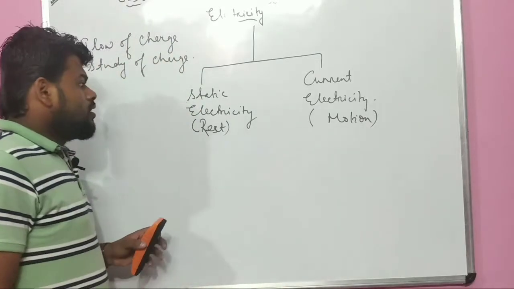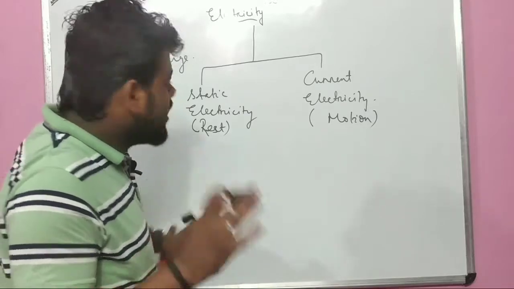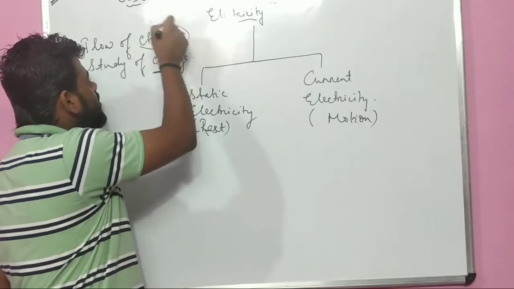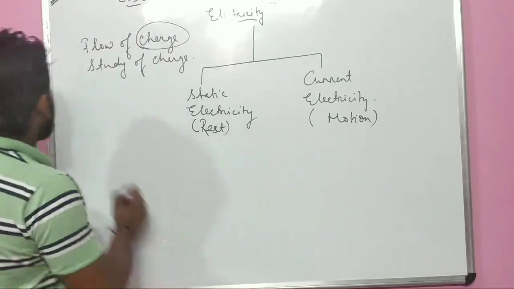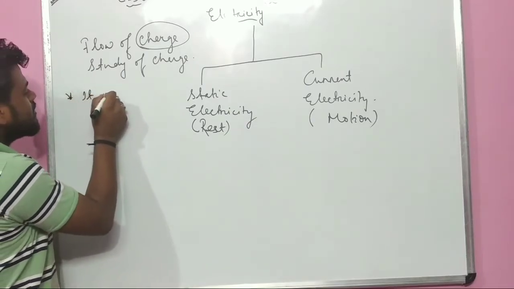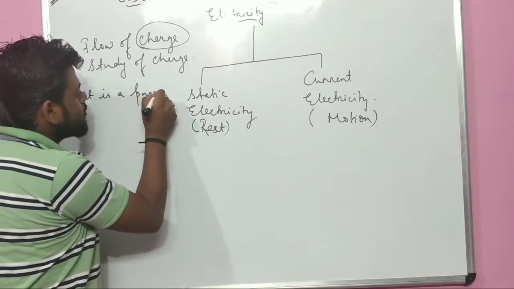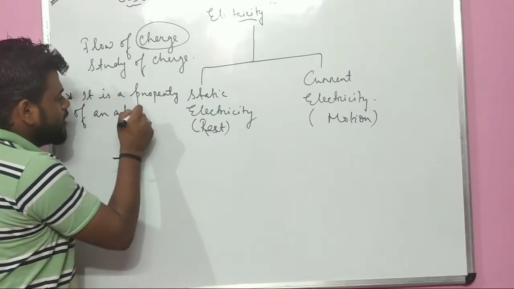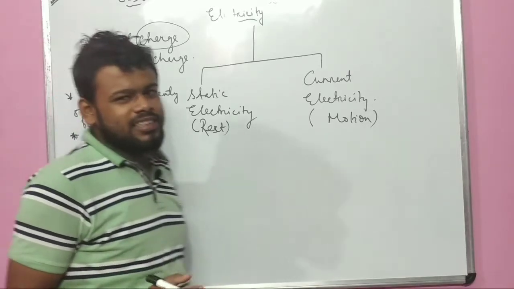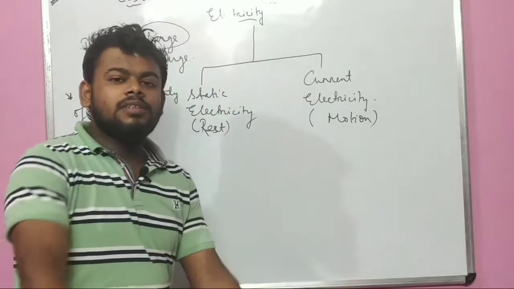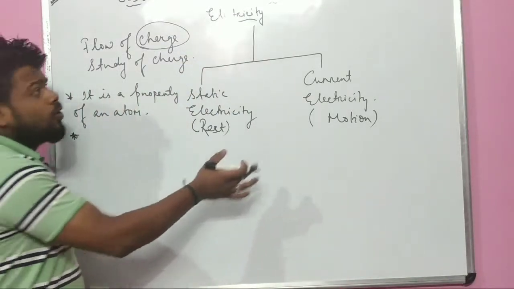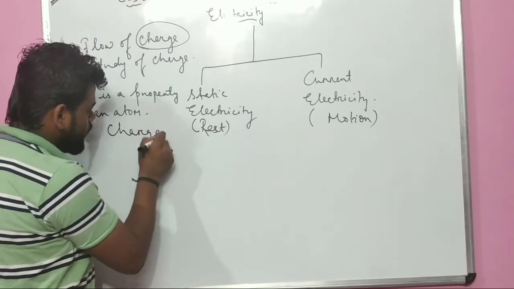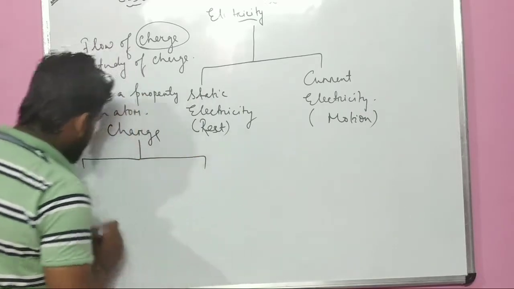Now, as I said earlier, electricity is a flow of charge. Now you might be thinking, sir, what do you mean by charge? Charge is a property of an atom. As we know very well from standard 5, 6, 7, all elements are made up of atoms. Just as electricity is divided into two types, charge is also divided into two types: positive charge and negative charge.